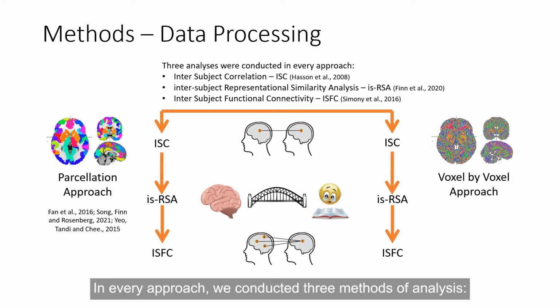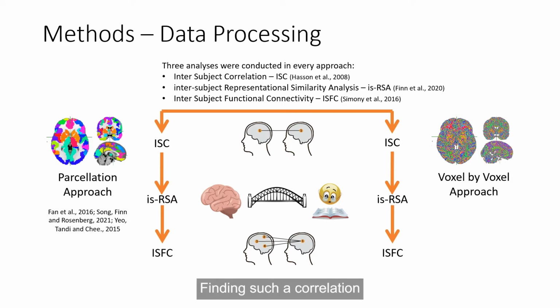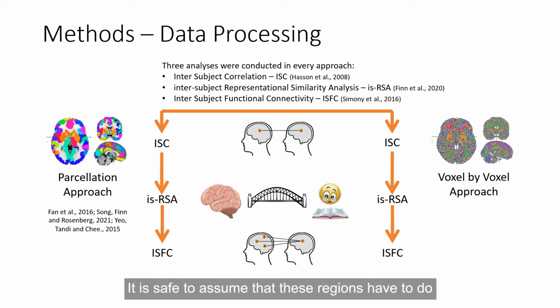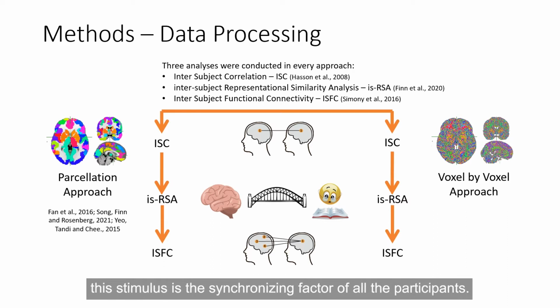In every approach, we conducted 3 methods of analysis. Inter-subject correlation, the ISC method, is meant to find correlated parcels or voxels across all participants. Finding such a correlation indicates that they are activated similarly across most participants. It is safe to assume that these regions have to do with the processing of the stimulus, in light of the fact that this stimulus is a synchronizing factor of all the participants.